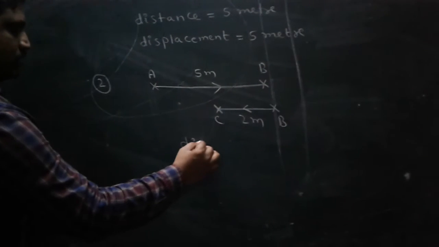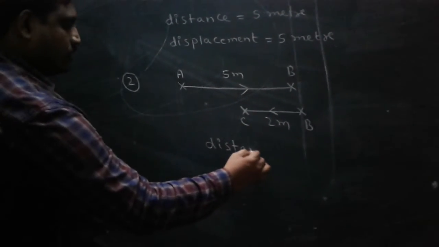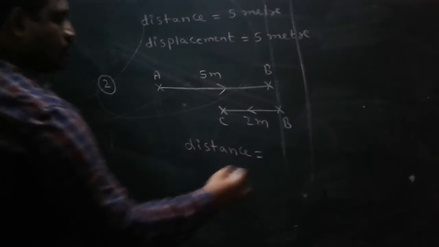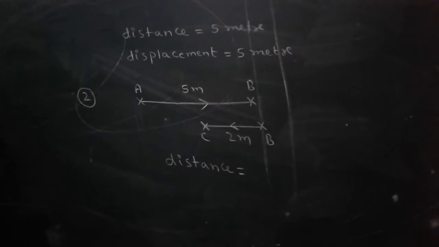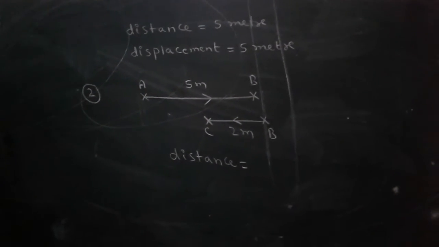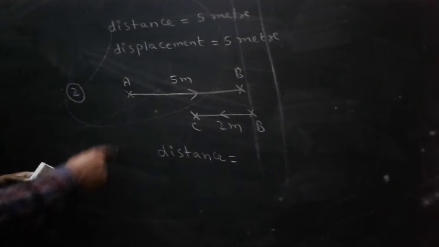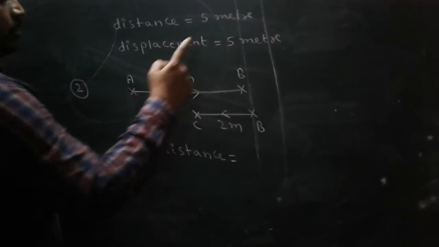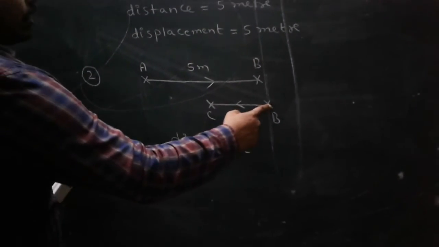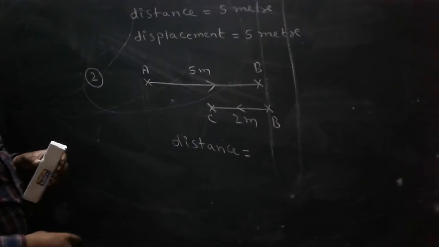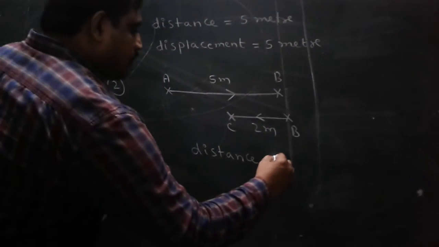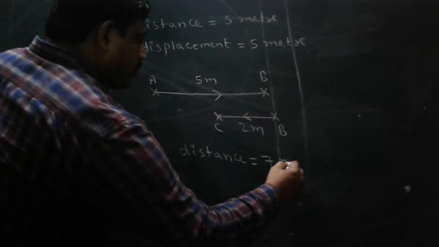Here what is the distance? Distance means total path covered by the body. Here to here the length is 5. Here to here the length is 2. Total path covered is 7 meters.